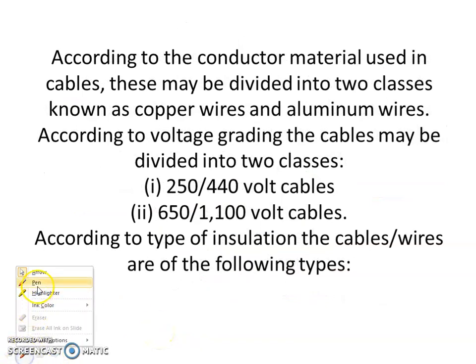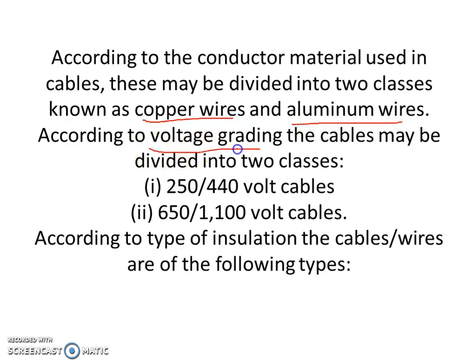Now, according to the conductor, the cables or the wires are classified into two categories, the copper wire and the aluminum wire. And according to the voltage grading, they are divided into two classes, that is 250 by 440 volt cable and 650 by 1100 volt cable. 250 means it is the voltage between the phase and the earth, and 440 means it is the voltage between the two phases.